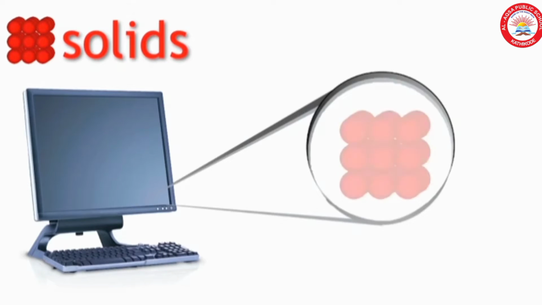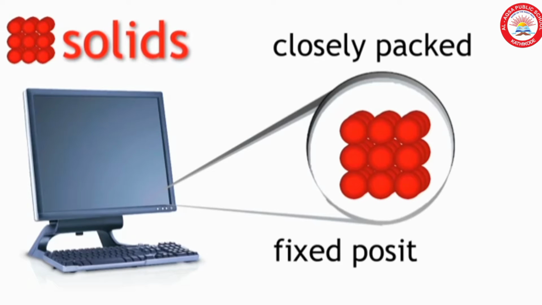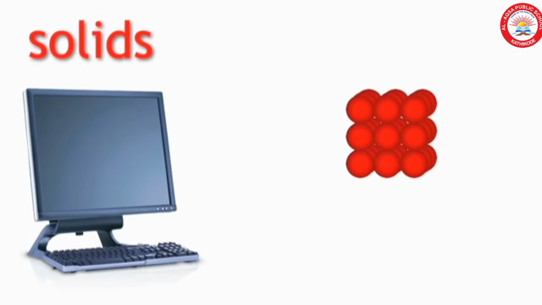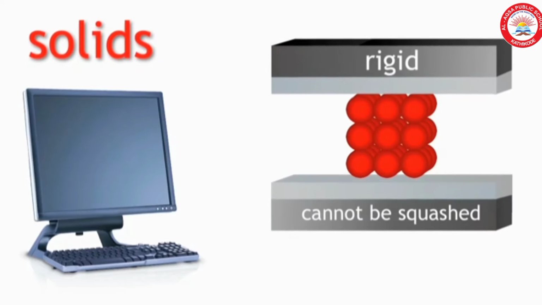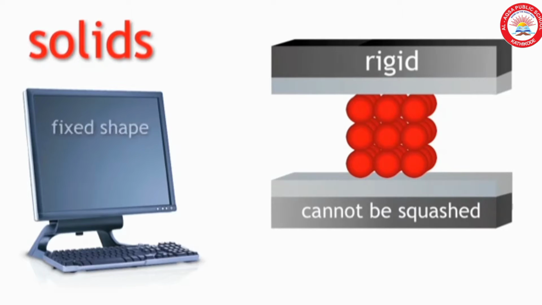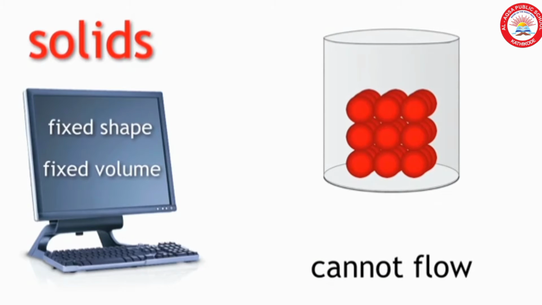In solids, particles are arranged closely, so they have fixed positions. Solids are rigid, so it cannot be compressed. And solids cannot flow.